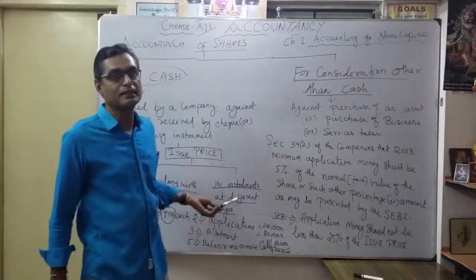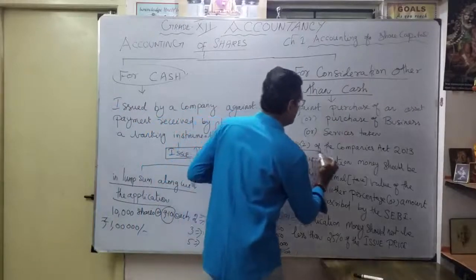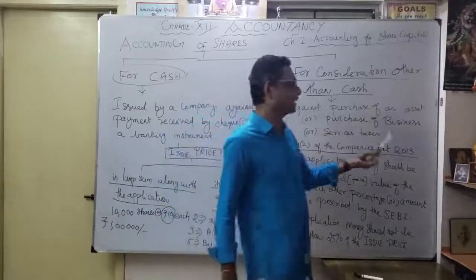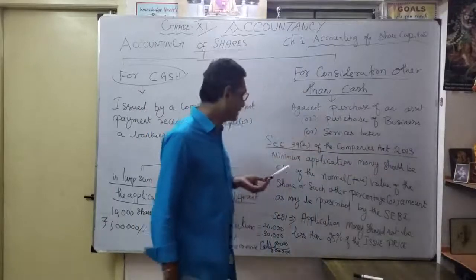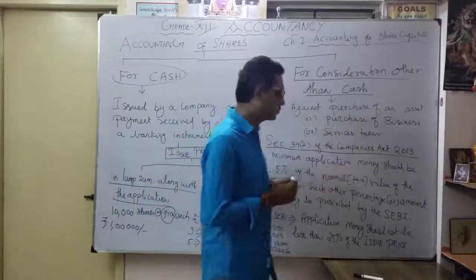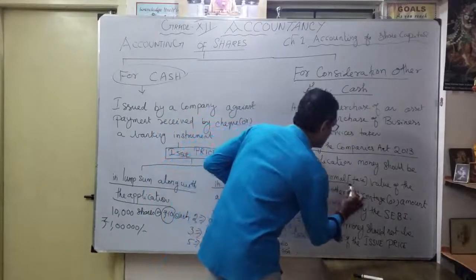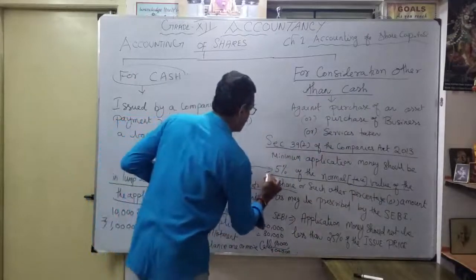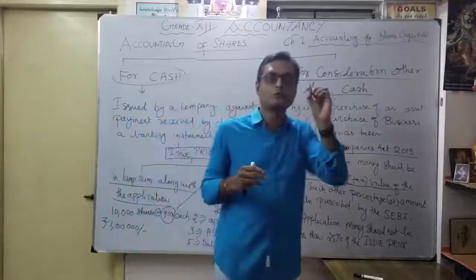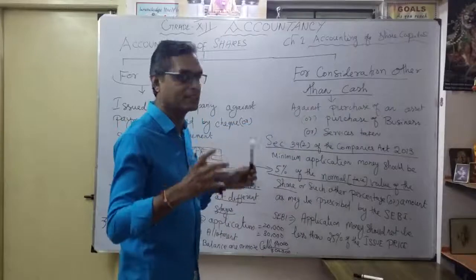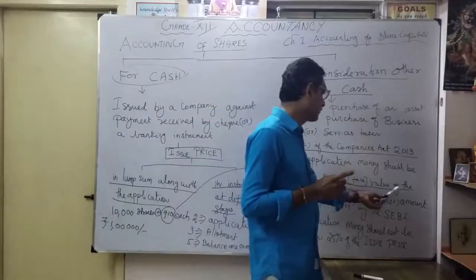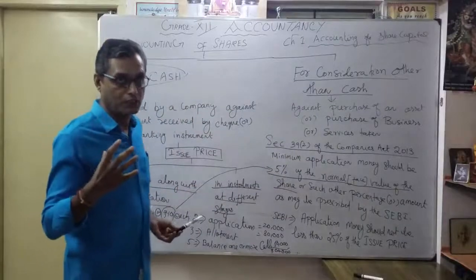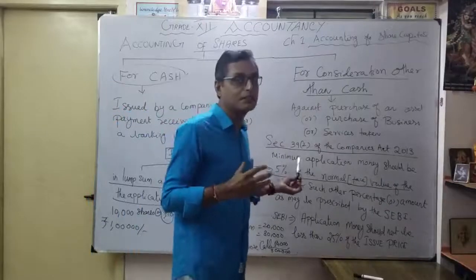So as application money, one of the important sections under the Companies Act, what is that? Section 39, subsection 2 of the Companies Act, 2013. What they are telling is that minimum application money should be 5% of the nominal or face value of the share. This 10 rupees, that's what they are considering. So for 10 rupees, application money should be 5% of 10 rupees. Correct, that's the intention. 5% of the nominal face value. So 10 rupees is called face value, or nominal value of each share. That's what they are mentioning here.